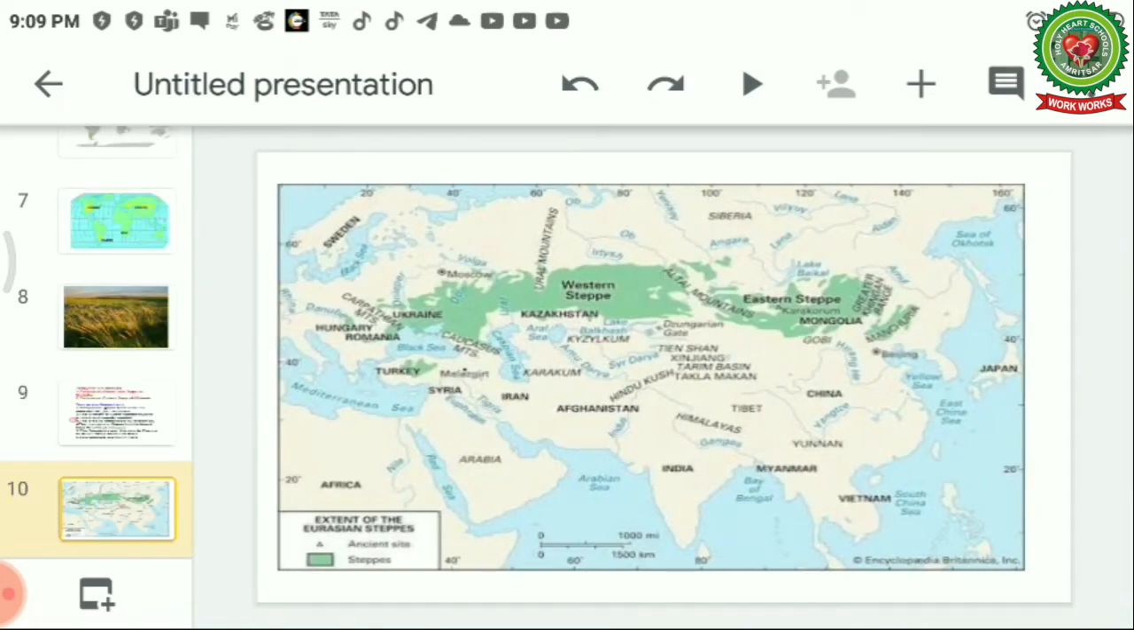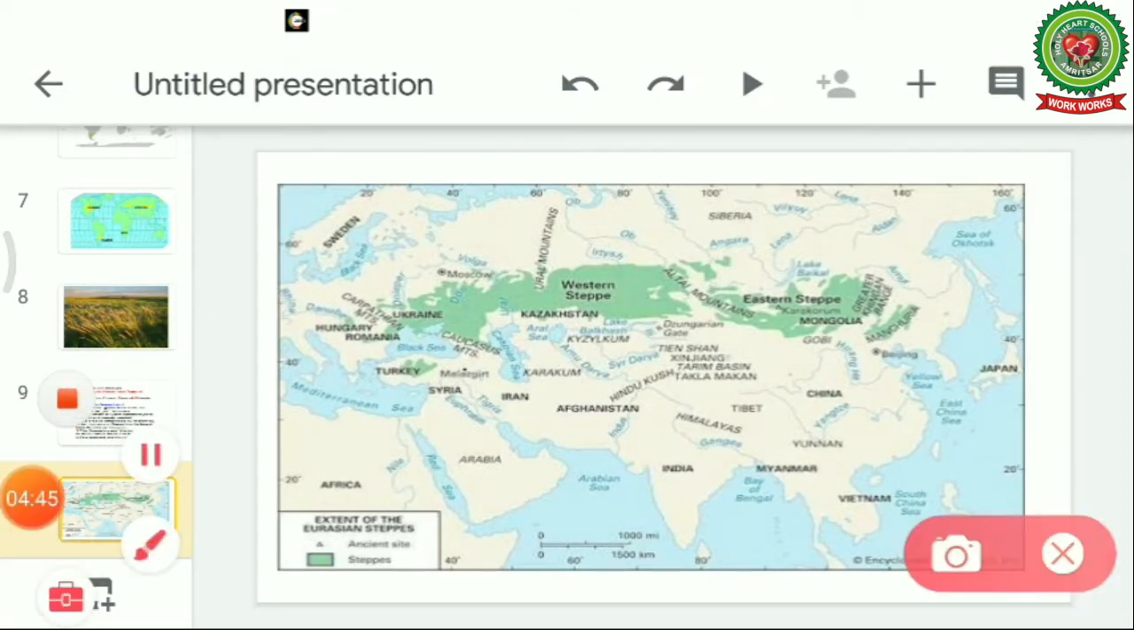Now see the map. It's given on Asia. Where are the temperate grasslands found? Temperate grasslands are found in Ukraine, Kazakhstan, parts of Western Russia and parts of Eastern Russia, mainly Mongolia. So these are the regions in Asia where the temperate grassland is found.